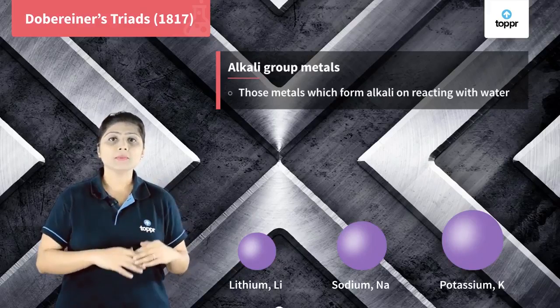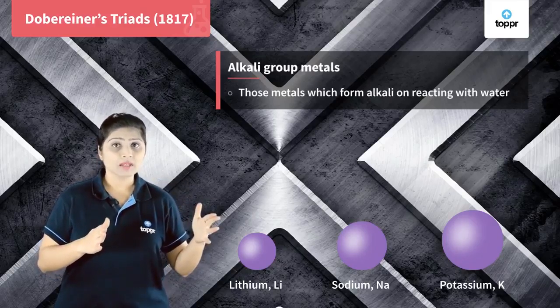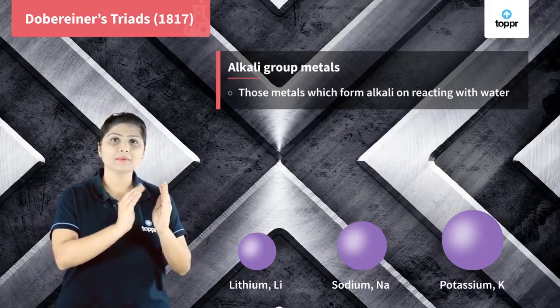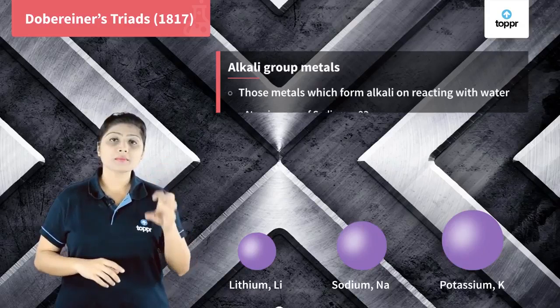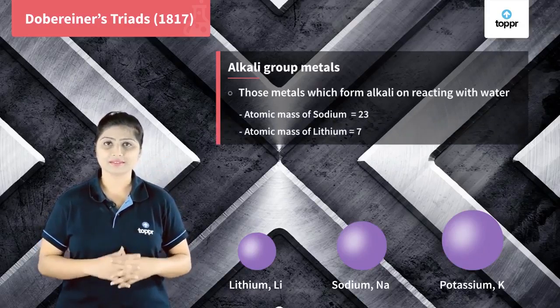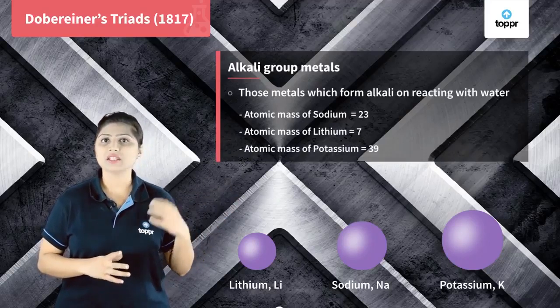In this group we have lithium, sodium and potassium, where lithium and potassium are the first and the third element and the middle element is sodium. Sodium's atomic mass is 23, lithium's atomic mass is 7, and potassium's atomic mass is 39.